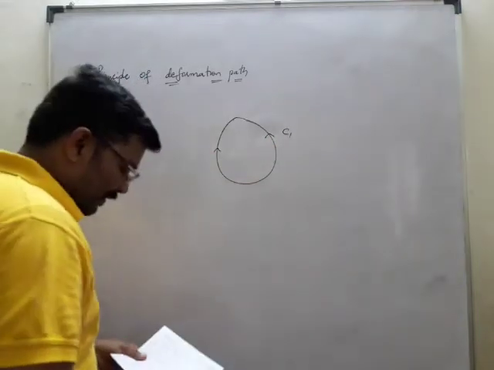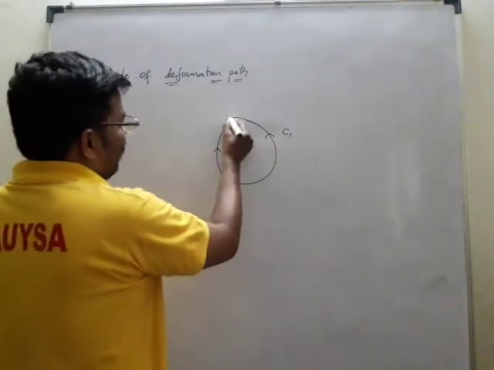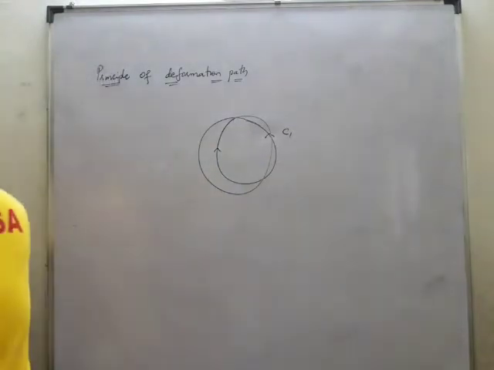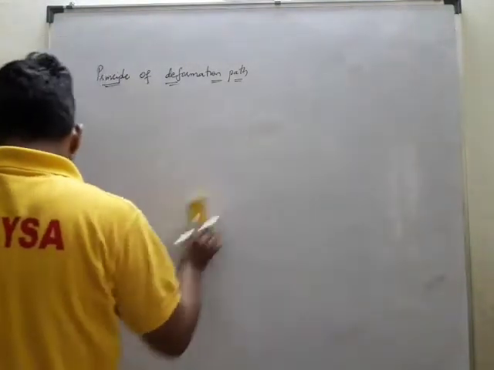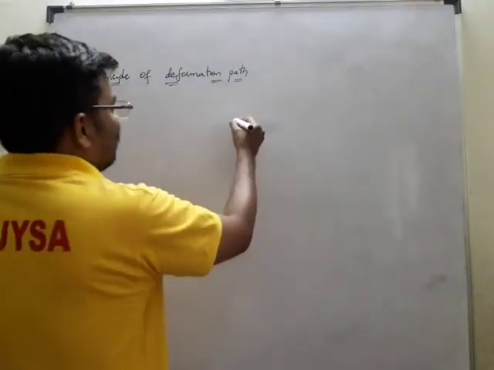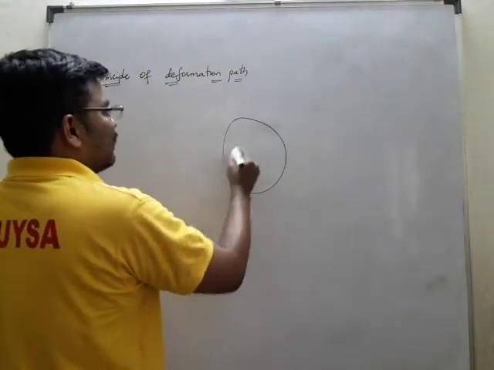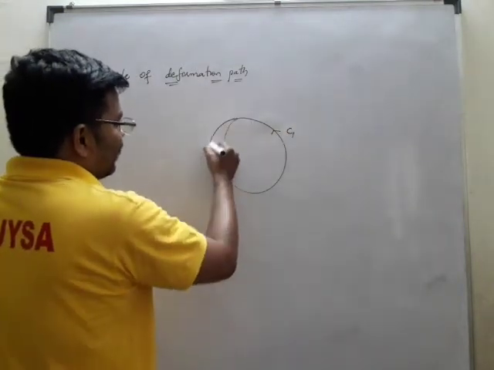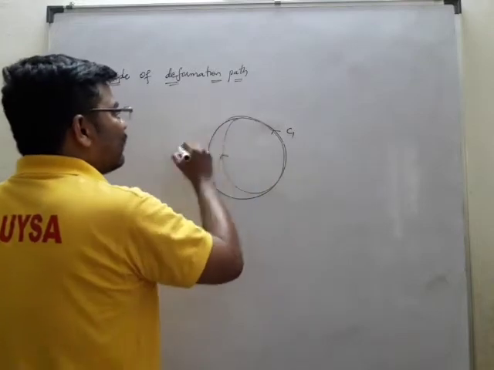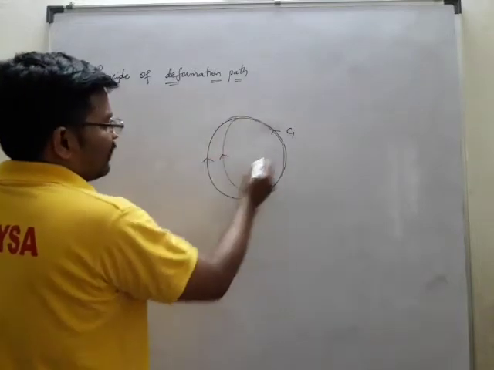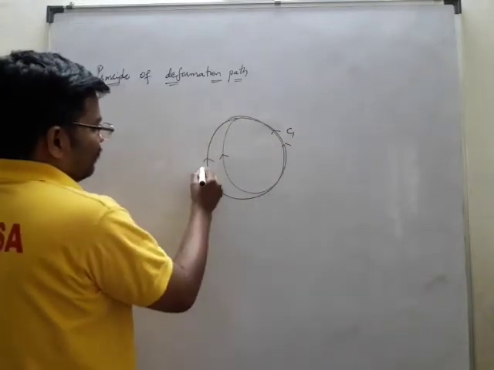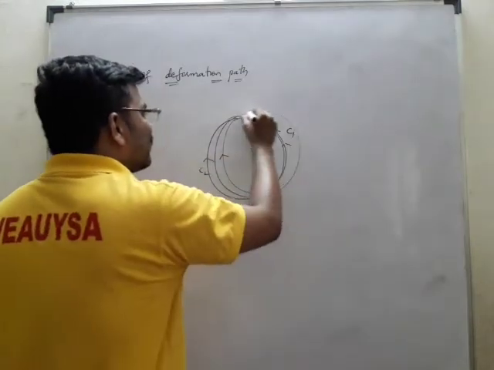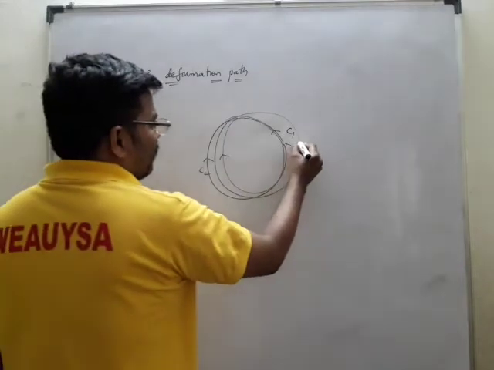And one more circle. Let us take the circles in the form of like this. This is the circle C1. Now I am just taking one more circle in the form of like this. This is also one more circle, which is C2. Like this, we can have many more circles, which are nothing but moving apart like this.